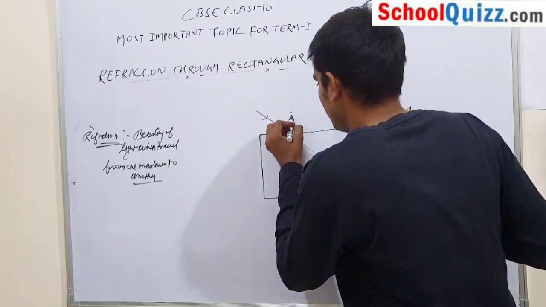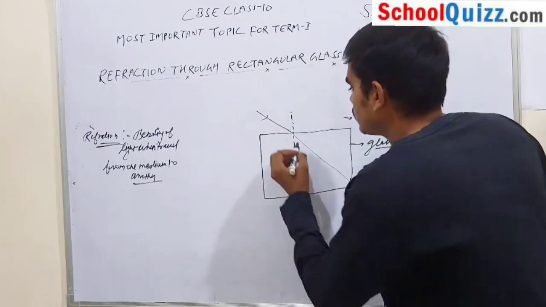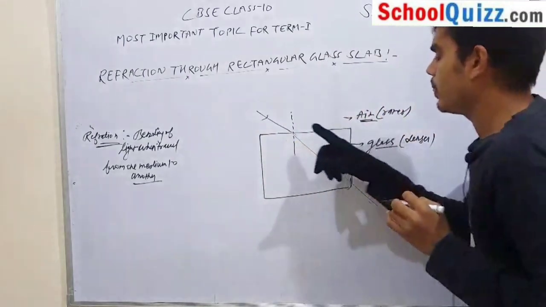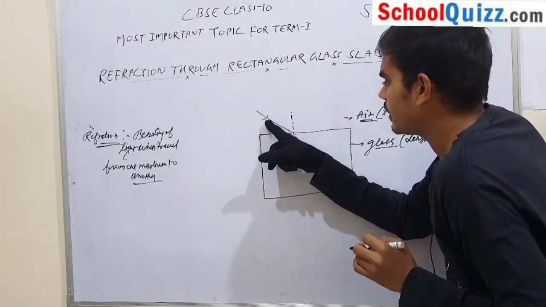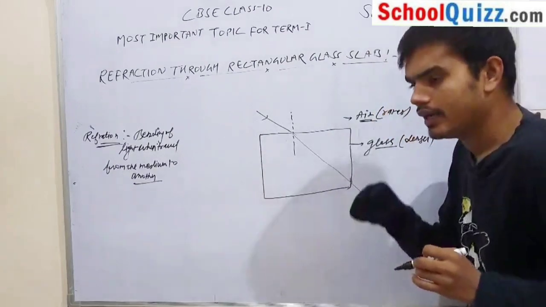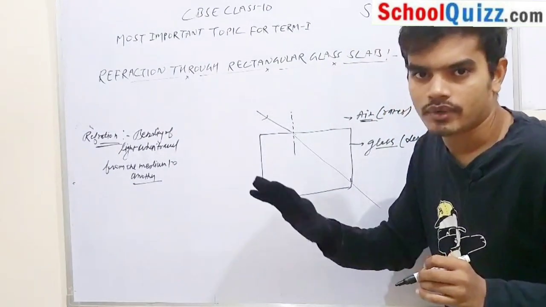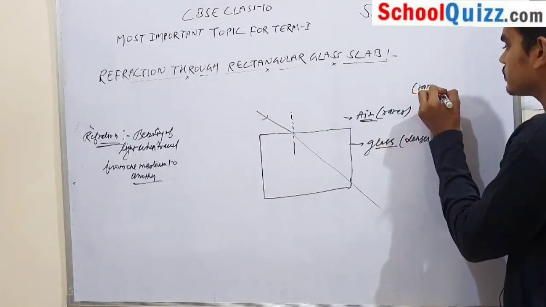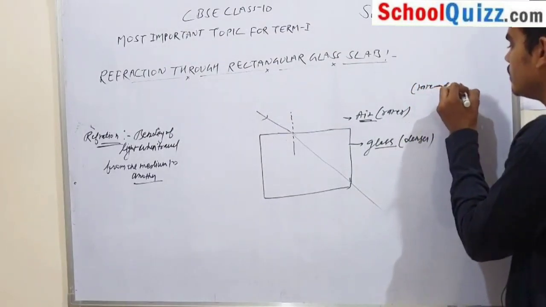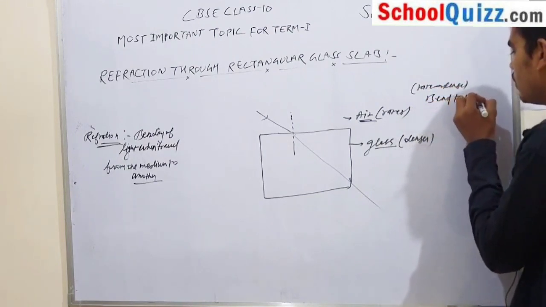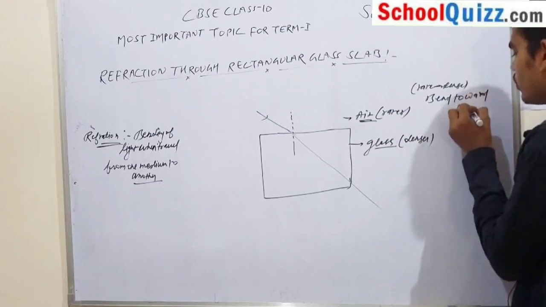Suppose we draw the normal here. This is our incident light, and when light travels from one medium to another medium, bending of light takes place.